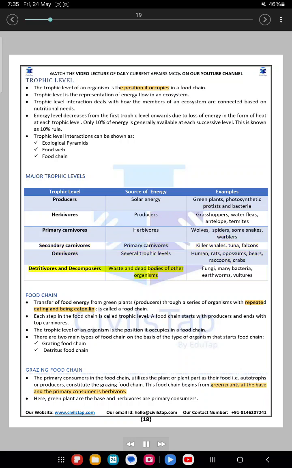Detritivores and decomposers feed on waste and dead bodies of other organisms. Examples: fungi, many bacteria, earthworms, vultures.